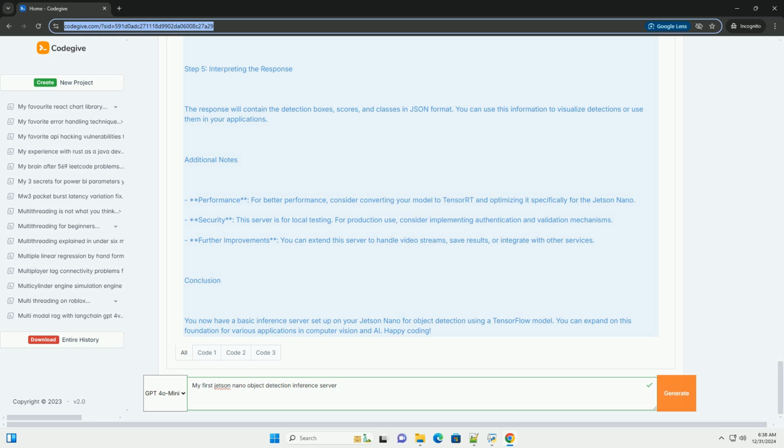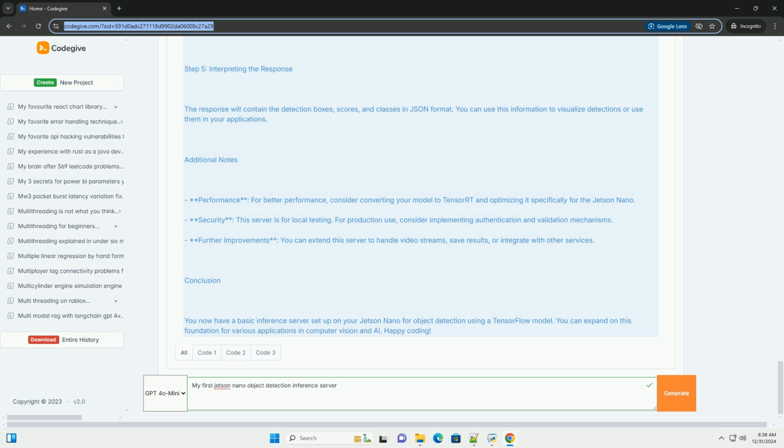Step 1. Set up the object detection model. 1. Download the model. Bash: wget http://download.tensorflow.org/models/object_detection/ssd_mobilenet_v2_coco_2018_03_29.tar.gz, then tar xvf ssd_mobilenet_v2_coco_2018_03_29.tar.gz. 2. Convert to TensorRT, optional, for performance improvement.